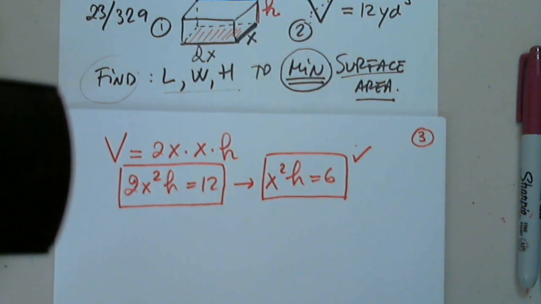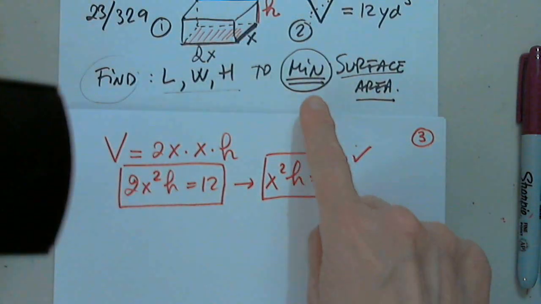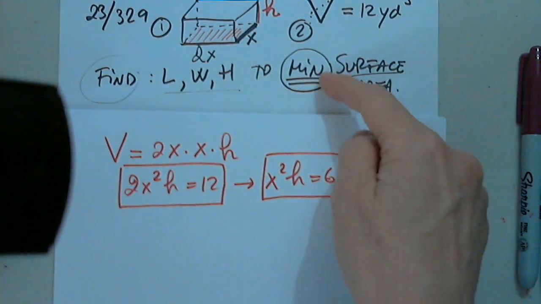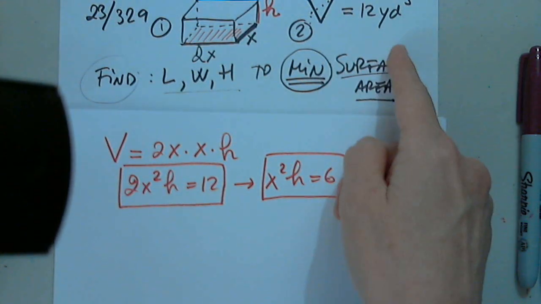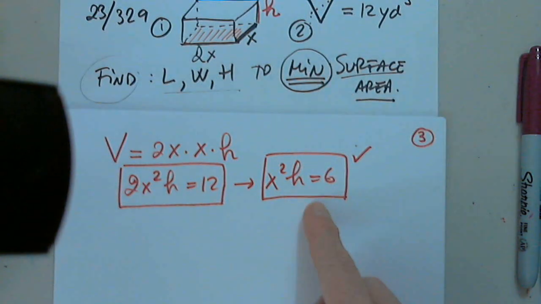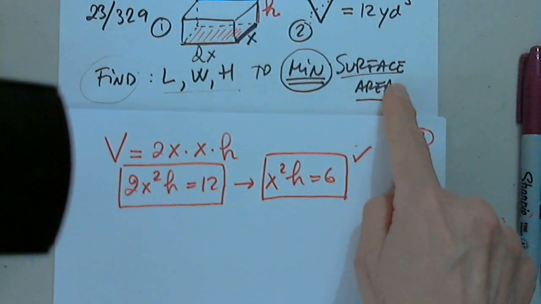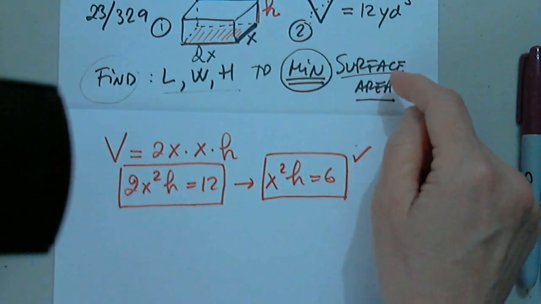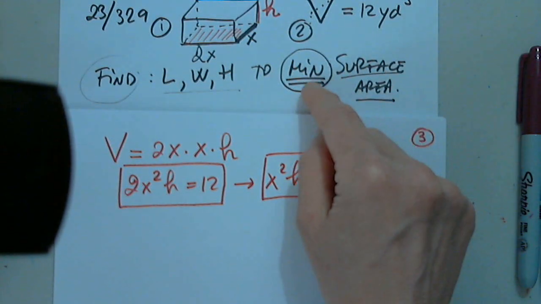Do you find the derivatives? I can't. I have to find the derivative of a surface area, but I don't have the function yet. I'm not asked to minimize this. This is not the surface area. I'm asked to find the surface area and then minimize it.